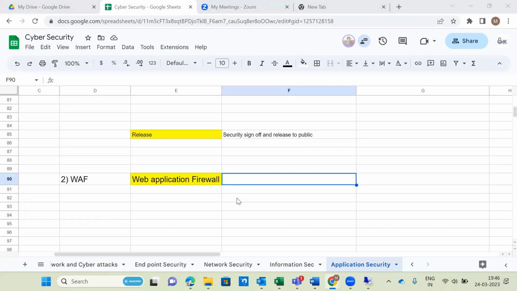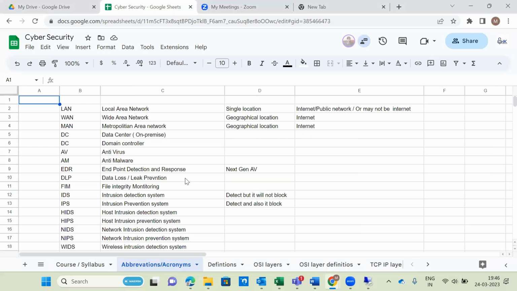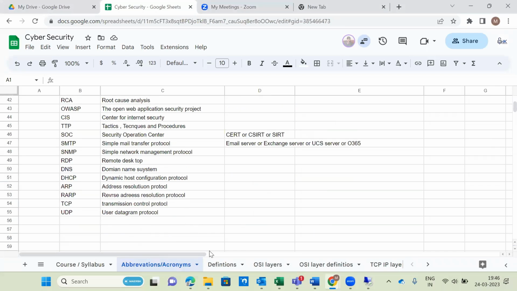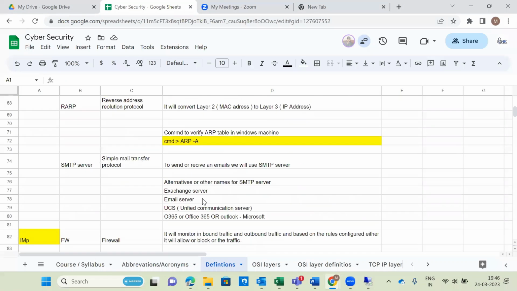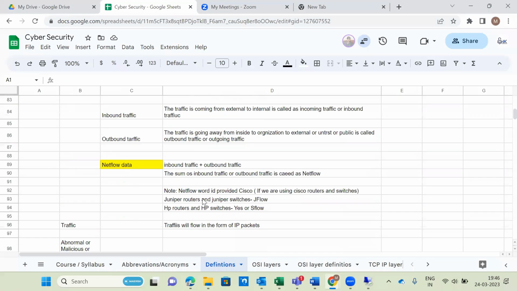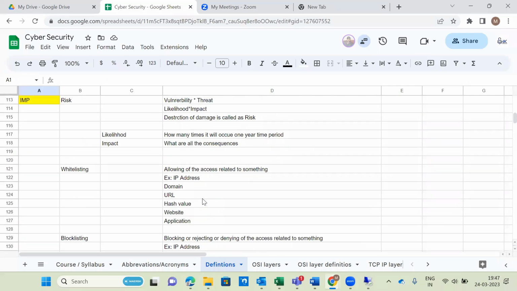WAF, web application firewall, it will prevent. Already we provided this long back. You are not reading all these definitions. Next generation firewall monitors the inbound and outbound traffic. Okay. But web application firewall prevents and blocks at the application layer. Okay.